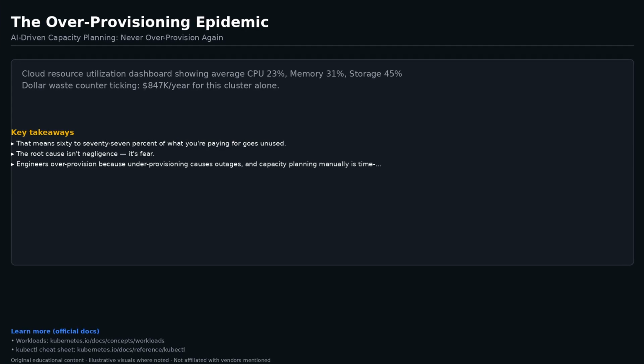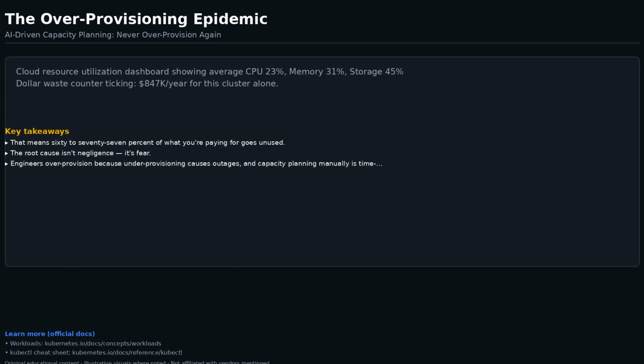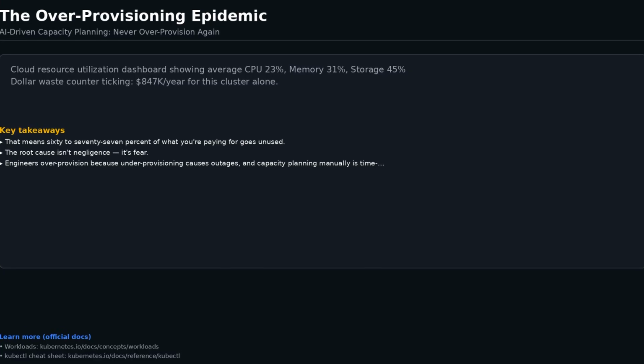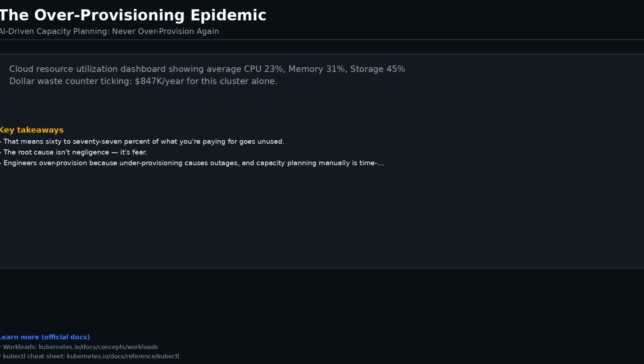Over-provisioning is the silent budget killer. Industry data shows average cloud resource utilization at 23% CPU, 31% memory, and 45% storage. That means 60 to 77% of what you're paying for goes unused.